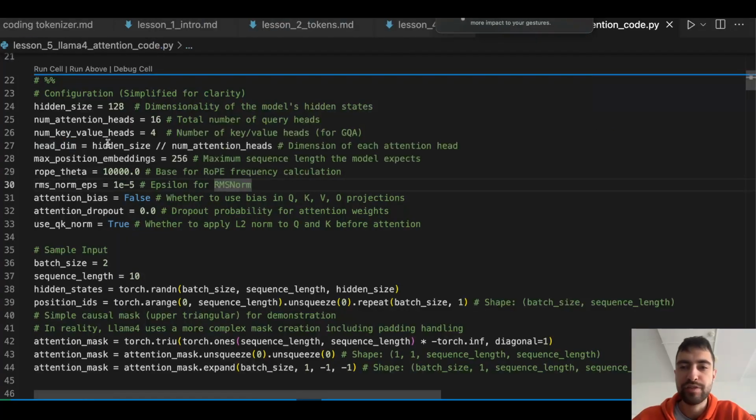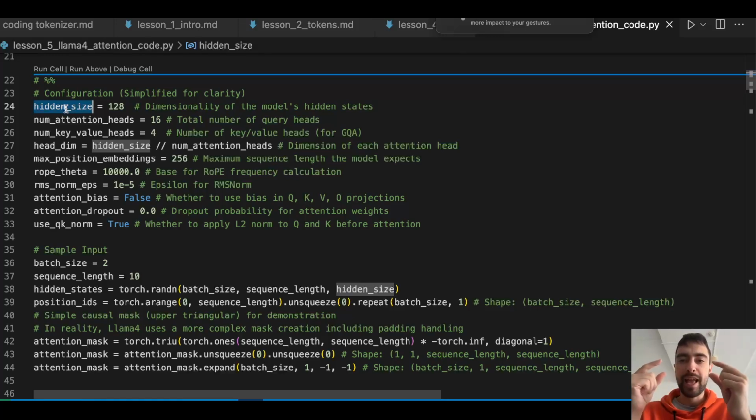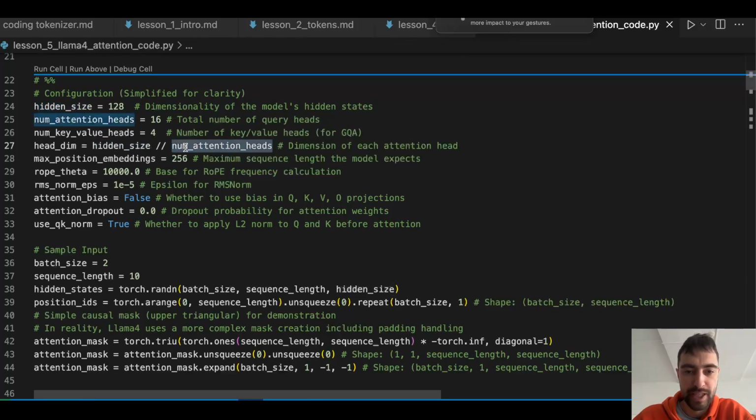Guys, I made a bit of a mistake. Here, hidden size is not the size within the feed-forward network. This is the size of the embedding vector for the token that we are talking about all the time. Okay, head dimension. The dimension of a single head is the embedding vector of the token divided by the number of attention heads.